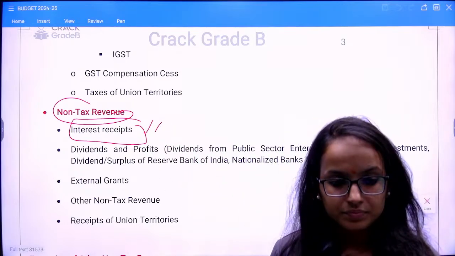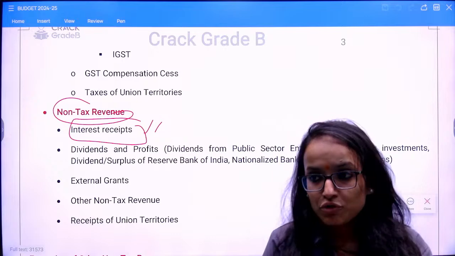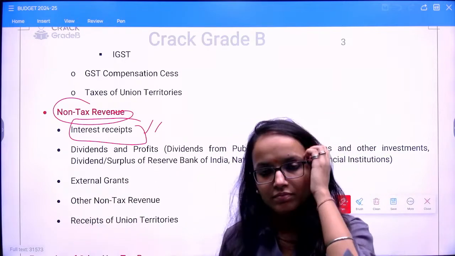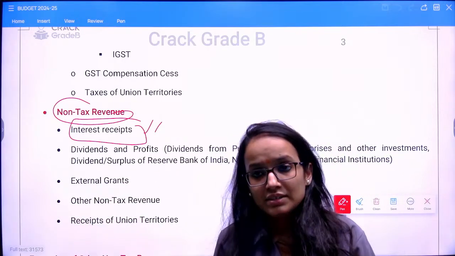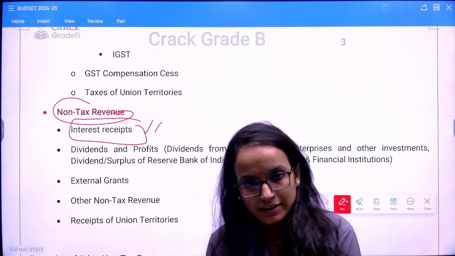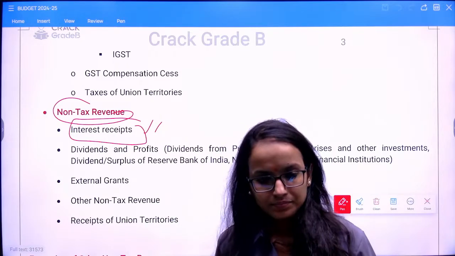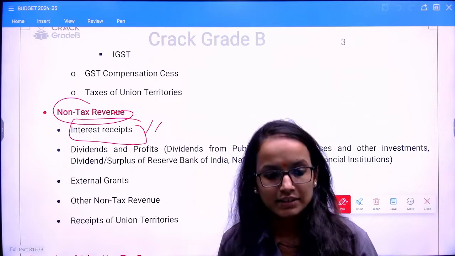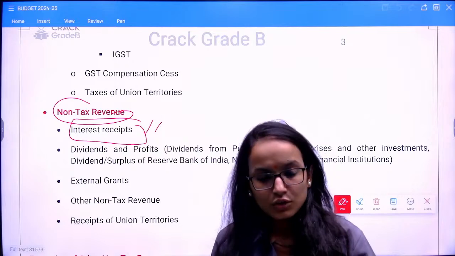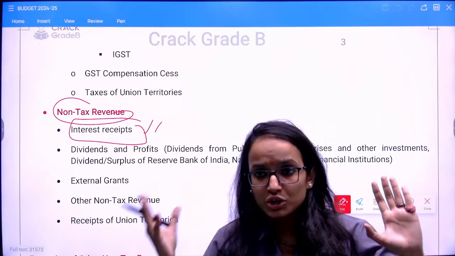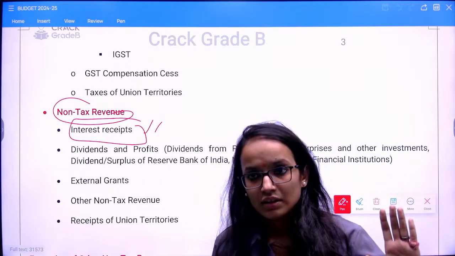Why am I saying that? Because if you have given a loan to someone, for the lender the loan is an asset, isn't it? For the borrower, it is a liability, right?